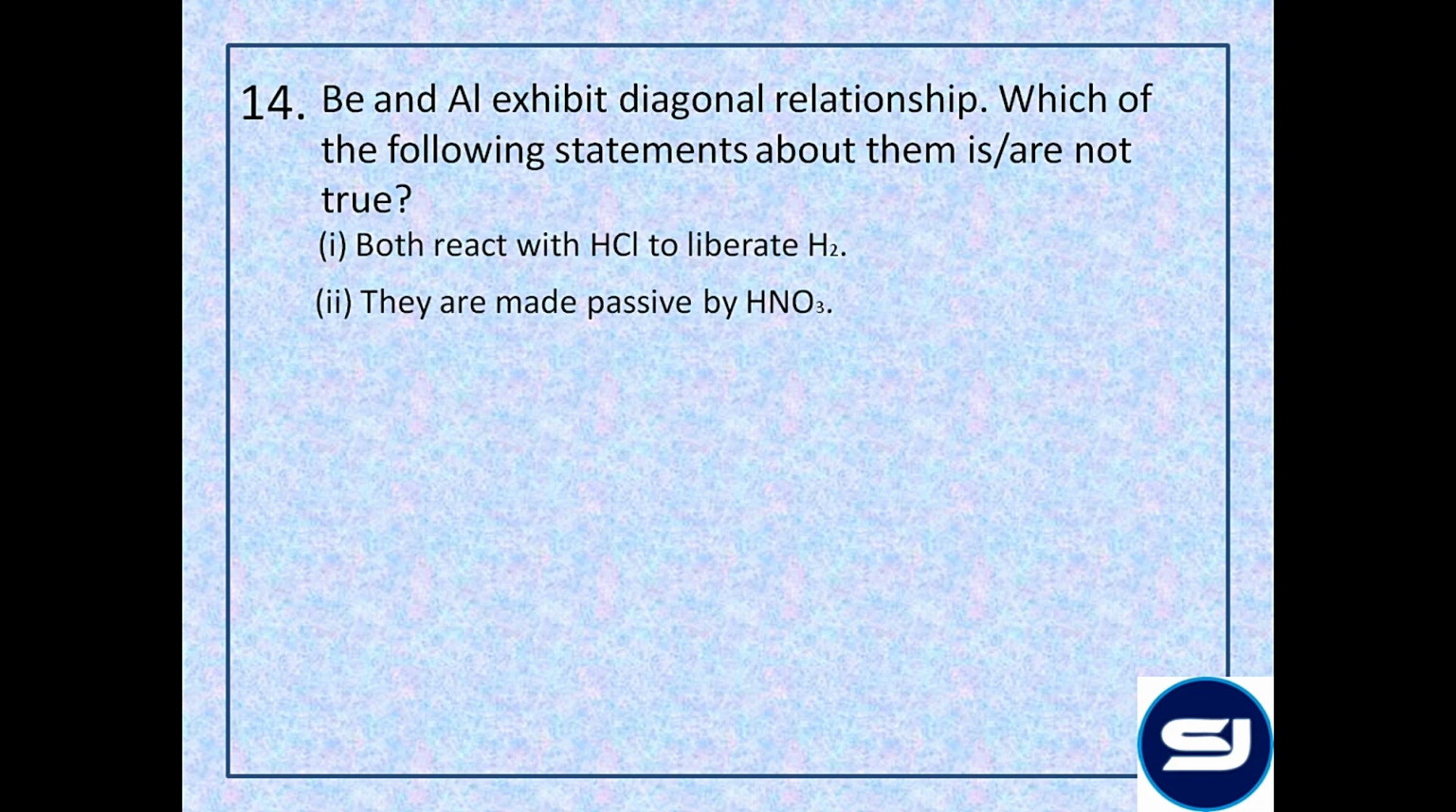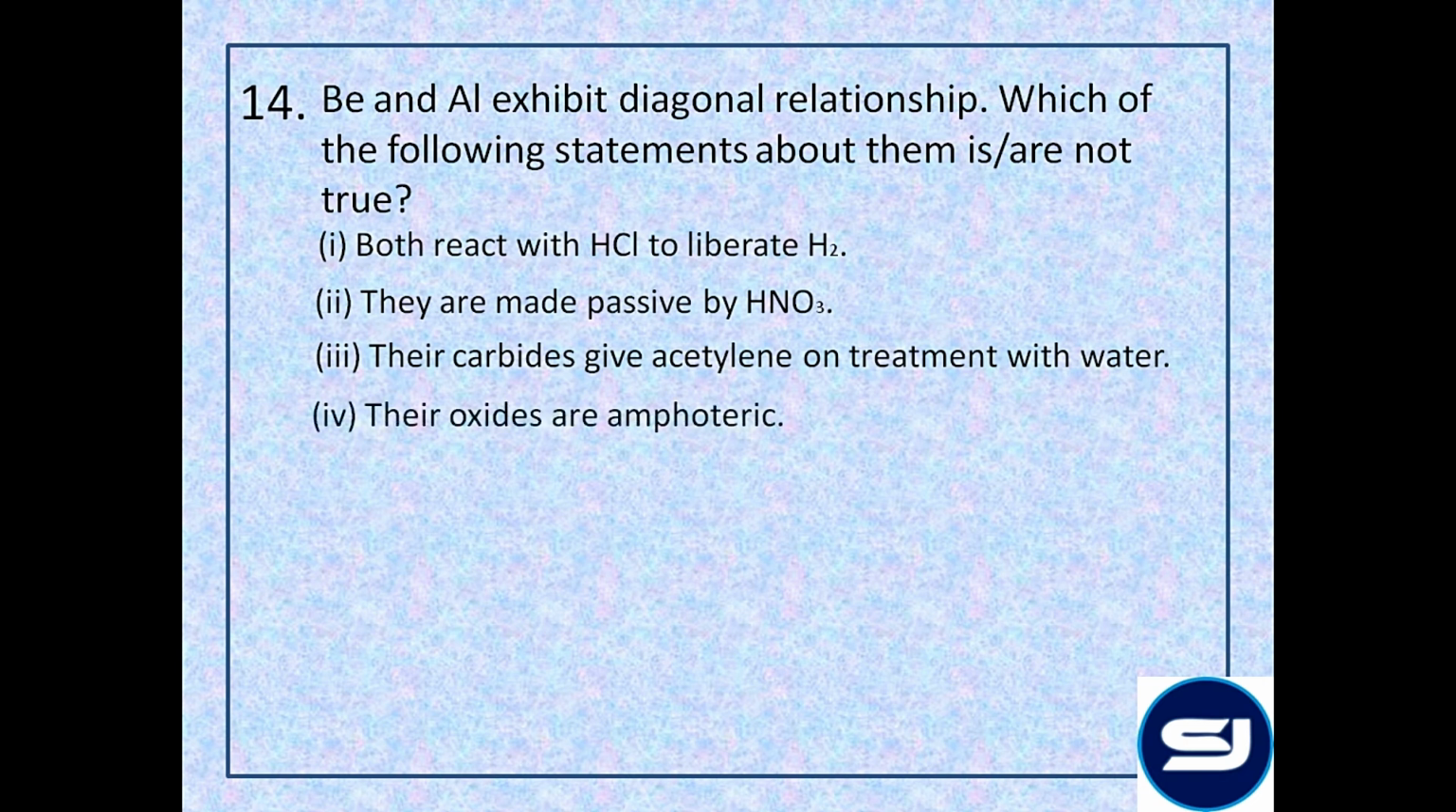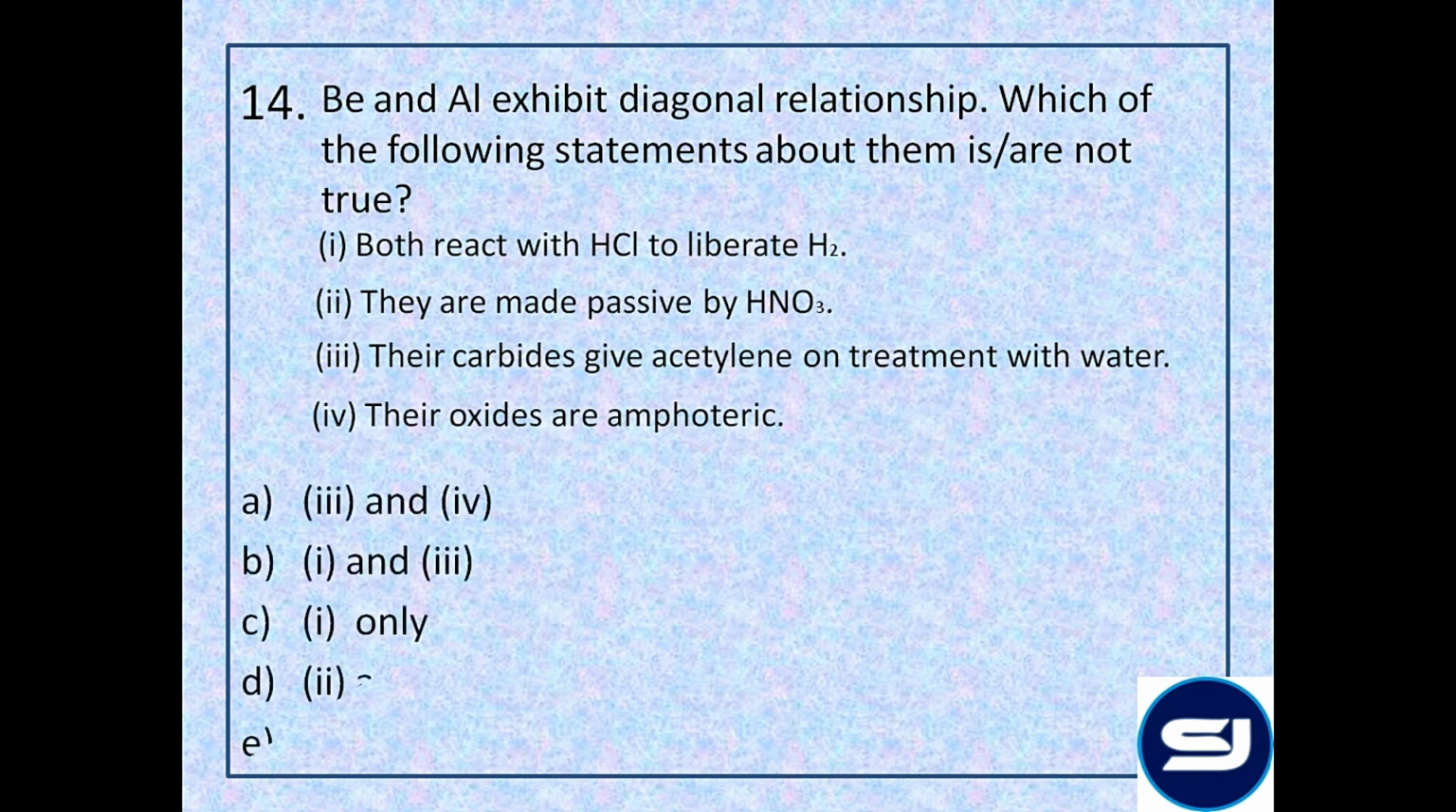Yes. Beryllium and aluminium could be made passive by deposition of an oxide layer on its surface by the reaction with HNO3, an oxidizing agent. Their carbides give acetylene on treatment with water? No. Beryllium and aluminium carbides, that is Be2C and Al4C3, both give methane gas on treatment with water and not acetylene. So this is not true. Their oxides are amphoteric? Yes, already discussed.